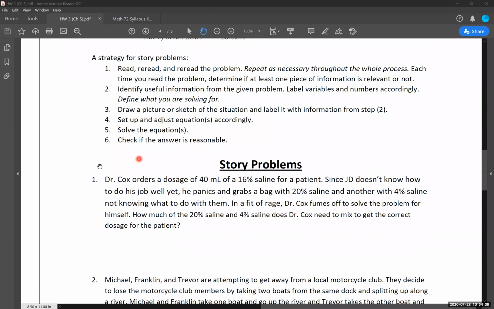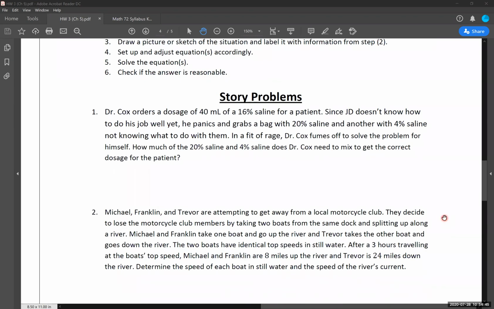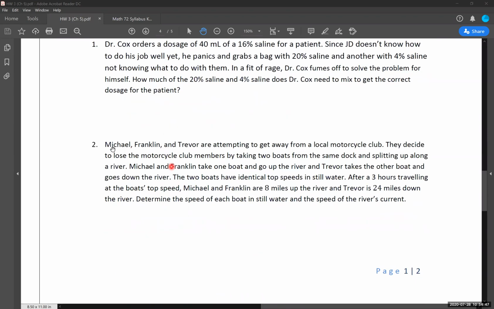So we went through our first example here, which was a mixture problem. Our process for that can be found in the video from yesterday. We are moving on into our second example. We're going to have three total that we're going to go through today.